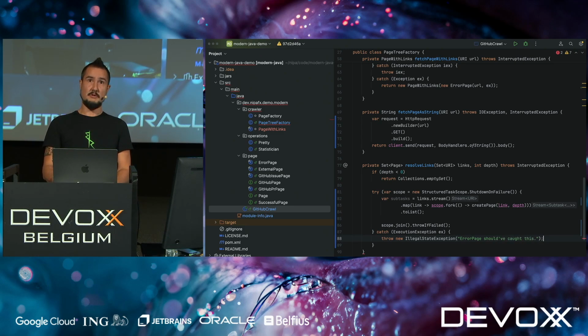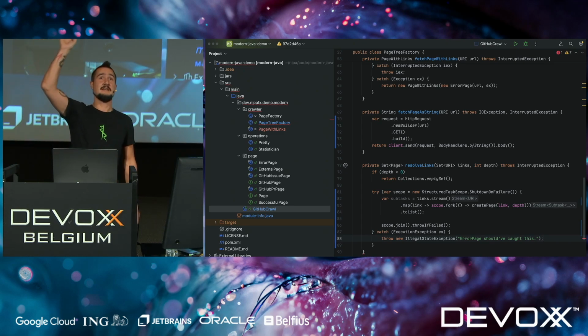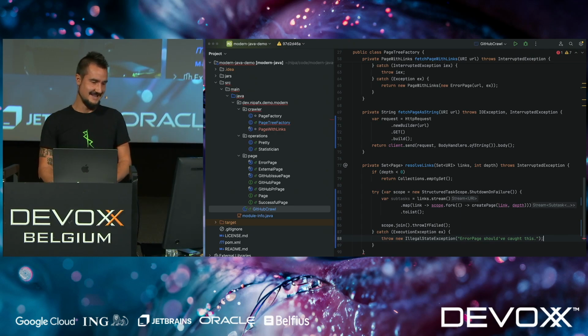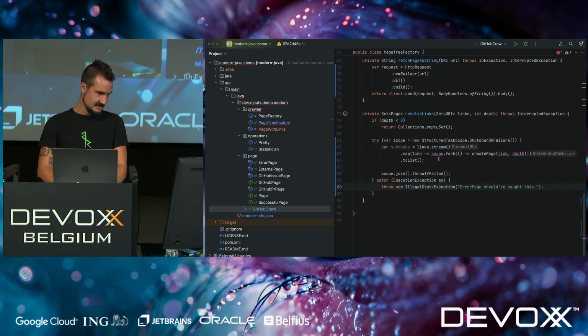Who has ever debugged a problem and landed at a throw exception? This can't happen? Yes? Okay, good. So we've all been there, right? Now you know how this works. People like me make stupid decisions on the fly.